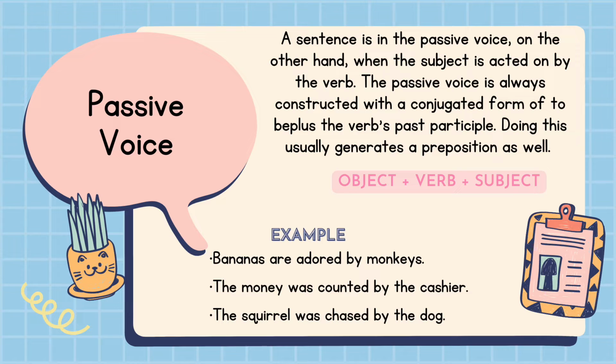The active sentence consists of monkeys as subject, adore as verb, and bananas as an object. The passive sentence consists of bananas as object, are adored as a verb of to be plus the past participle of adore, by as preposition, and monkeys as subject. Making the sentence passive flips the structure and necessitates the preposition by. In fact, all three of the transformed sentences above require the addition of by.